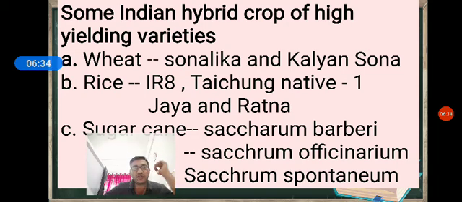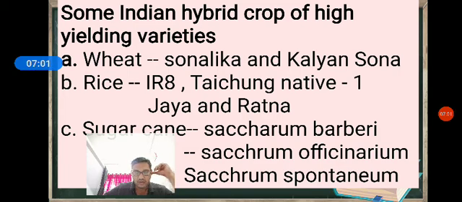So the wheat varieties in India are Sonalika and Kalyan Sona. These two are modified from the Mexican variety. The Mexican varieties were introduced by a Nobel laureate called Norman E. Borlaug. Sonalika, Kalyan Sona and the Mexican varieties are semi-dwarf wheat varieties.